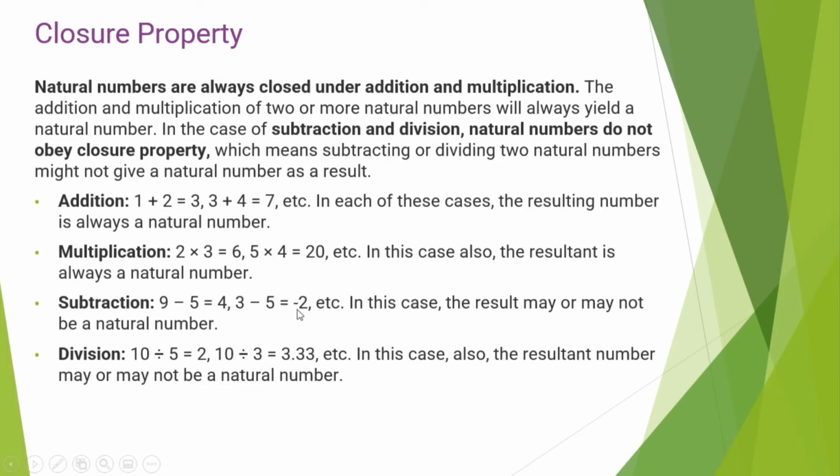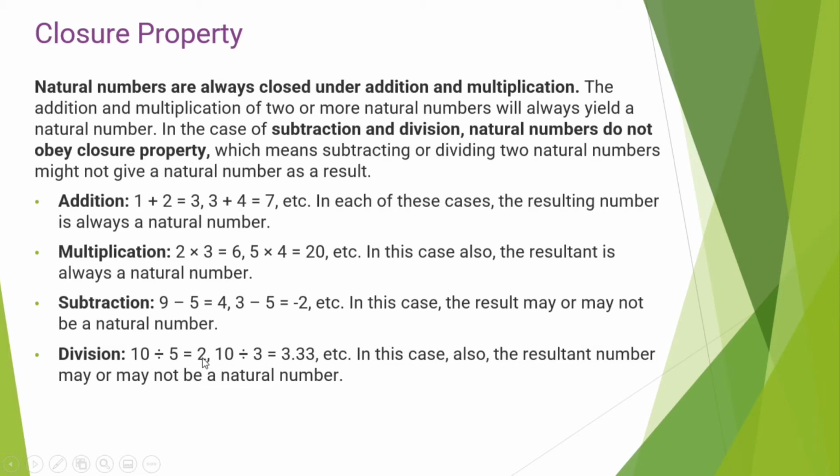In case of division, when we divide two natural numbers, the answer may or may not be a natural number. For example, when we divide 10 by 5, the answer is 2, which is a natural number.